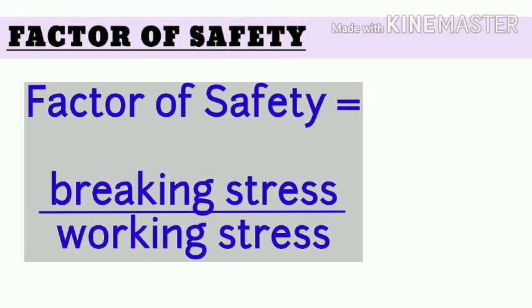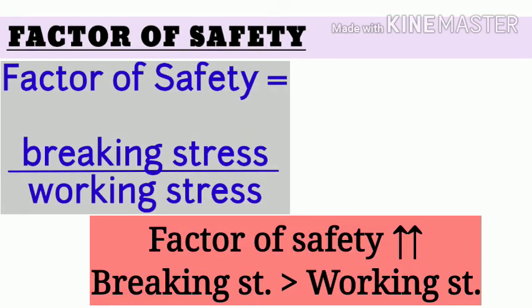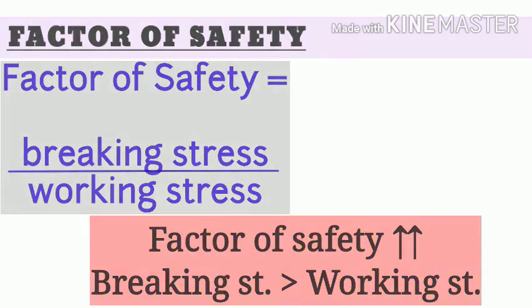Or else, in a more logical sense, we can apply another trick to keep this formula in mind. Now, factor of safety is a plus point for any construction, so it should always be higher. Moreover, we should also note that the breaking stress will of course be greater than working stress because we can't work beyond the breaking stress. Keeping these two facts in mind and combining them, we get the formula to be breaking stress by working stress, because breaking stress will always be greater than working stress and thus the factor of safety will be greater than 1. This ends our chapter here.